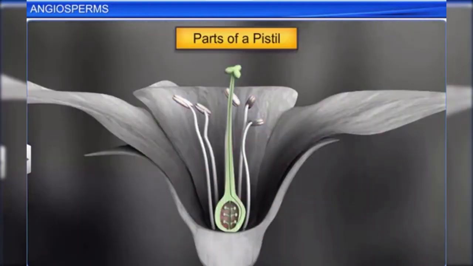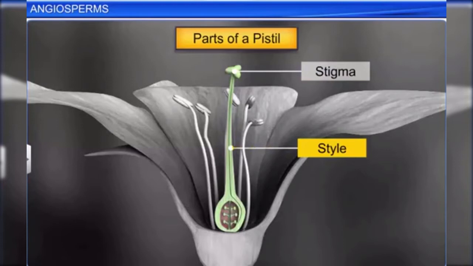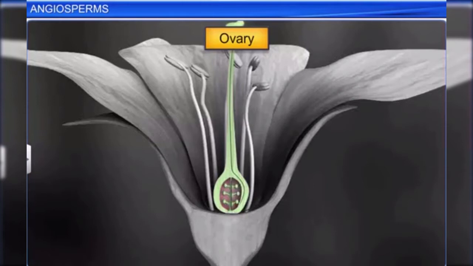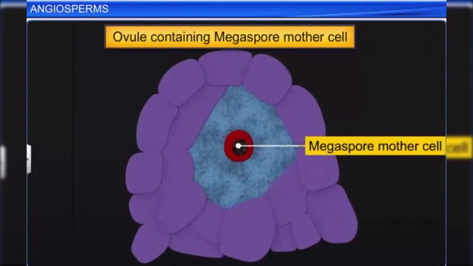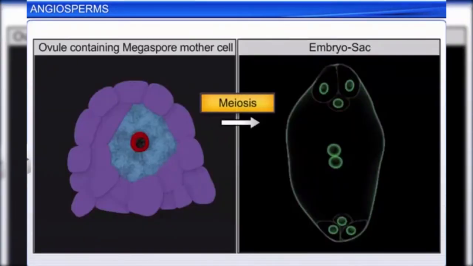On the other hand, the pistil consists of the stigma at the tip, followed by the style in the middle and an ovary at the base. The ovules or the megasporangia are present inside the ovary. These ovules contain the megaspore mother cell, which, following meiosis, develops into the haploid female gametophyte called the embryo sac.